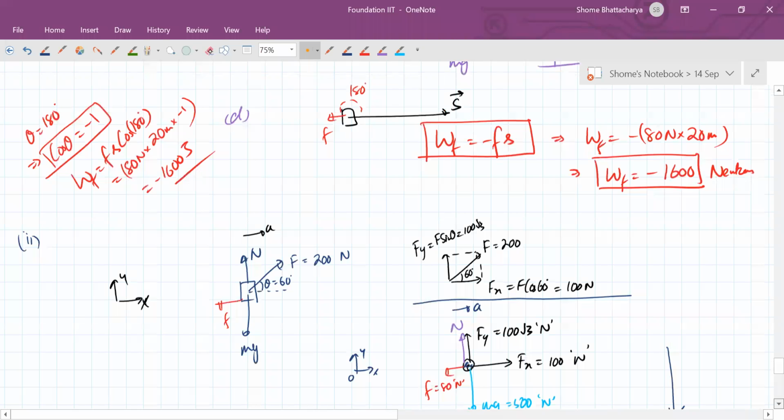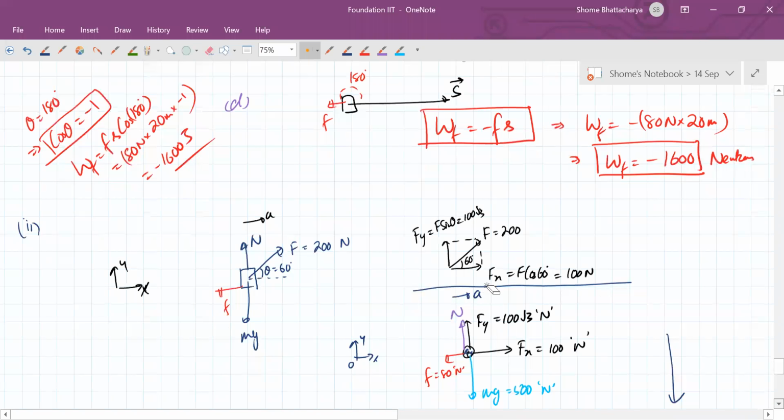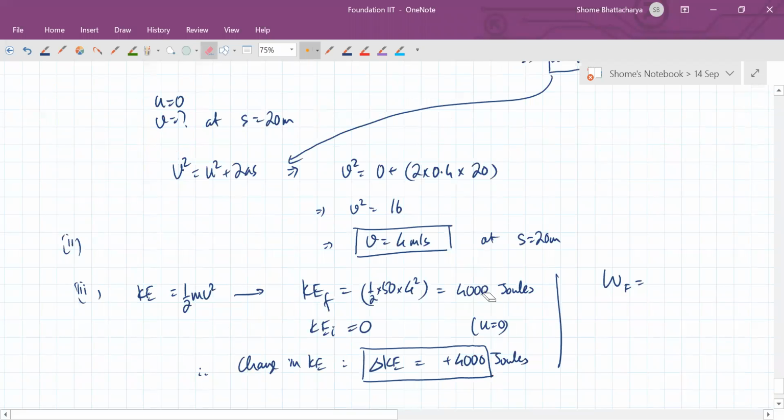Yeah, so this is 400 joules. That's the difference. This is 400 joules now. This 2000 joules is correct. Work done by friction was minus 1600 joules, and work done by mg was 0. Work done by normal reaction was 0.